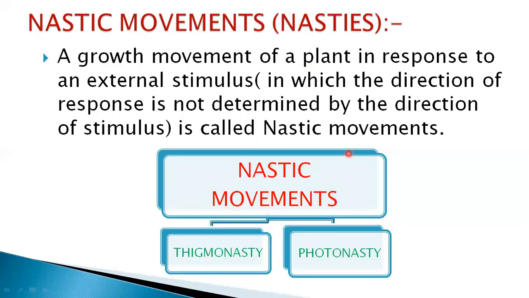In nastic movement, from whichever direction the stimulus is applied, it affects all the parts of the organ of the plant equally, and they move in the same direction. Nastic movements are mostly exhibited by the flat organs of plants like leaves and petals of flowers. The growth movement of the plant in response to an external stimulus, in which the direction of response is not determined by the direction of the stimulus, is called nastic movement. The nastic movements are of two types, thigmonasty and photonasty.